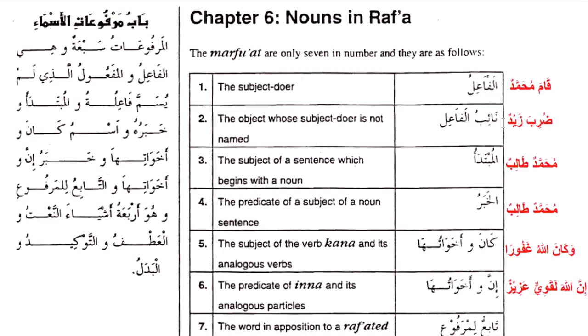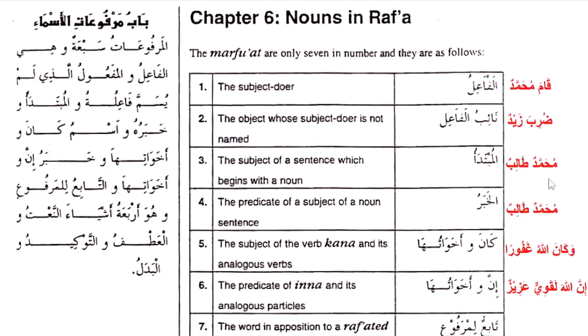Then the next one, Na'ibul fa'il. The next one he mentioned is Na'ibul fa'il, and that's what he meant by al-maf'ul allazi lam yusamma fa'iluhu. We call it the Na'ibul fa'il. Okay. What we mean by Na'ibul fa'il is, in English, I said: Muhammad was beaten. So Muhammad here in this sentence is the na'ibul fa'il.